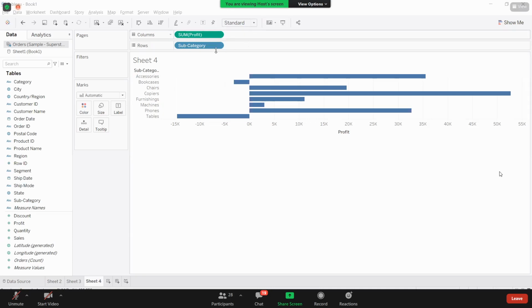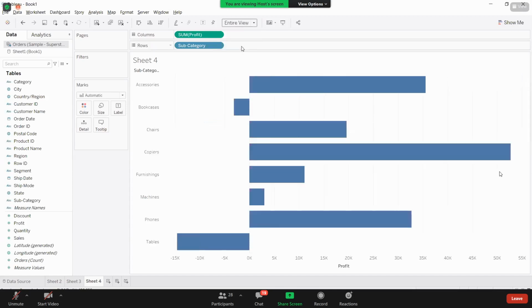Now when you are building the view, it occupies this much space, and this space is still available. The total workspace is this much. It is giving the view in the standard mode. If you want to make use of this entire space, just go to this place, and here you have the fit width and fit height options. We will understand when that situation comes, but in general, we will take it as entire view.